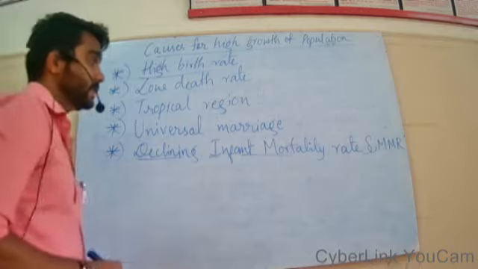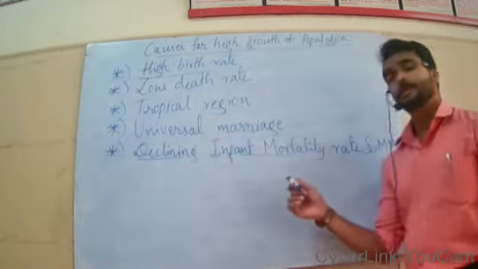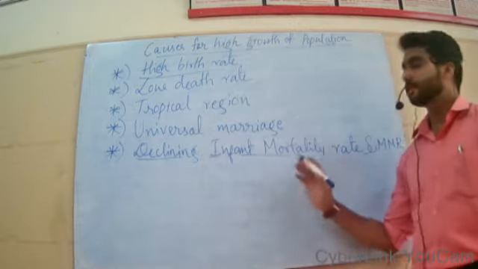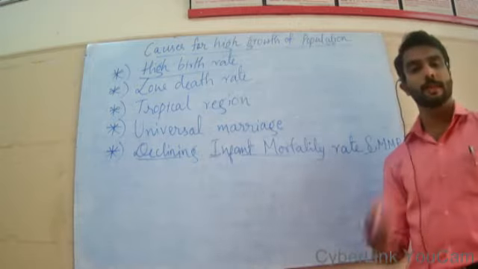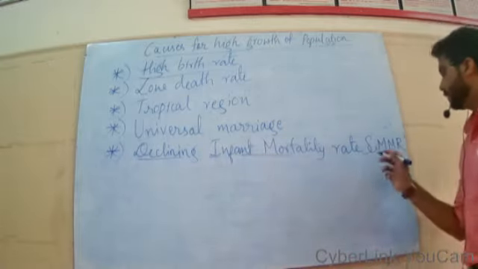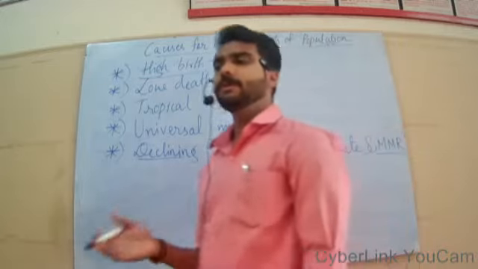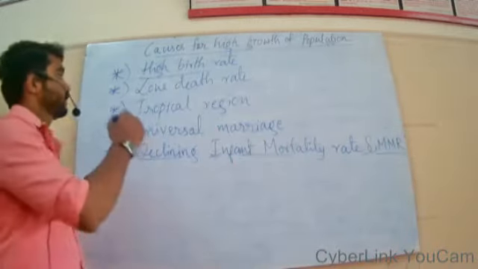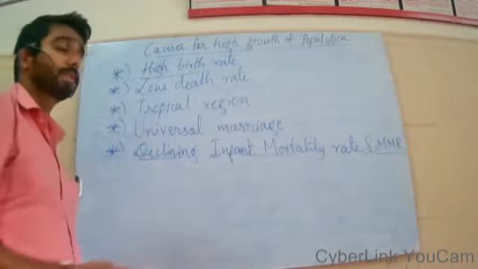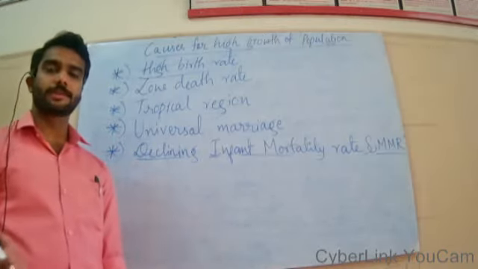In the previous years, there was no advanced medication facility, and the health sector was not very well developed. At that time infant mortality rate and maternal mortality rates were very high. Because of the high birth rates and high death rates, the population was in a balanced way.